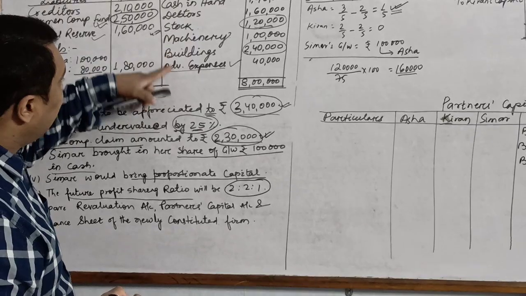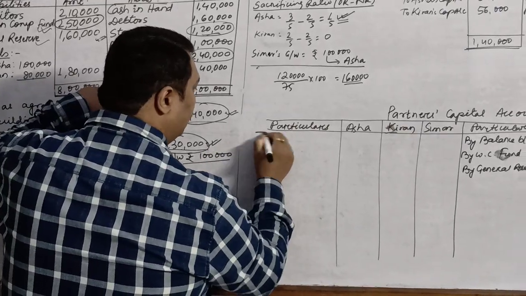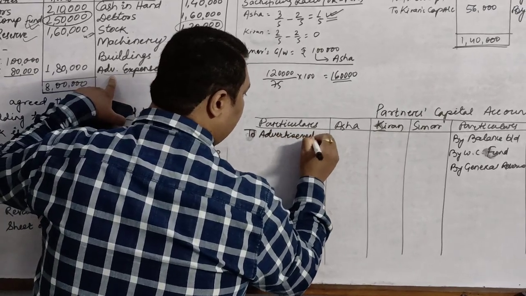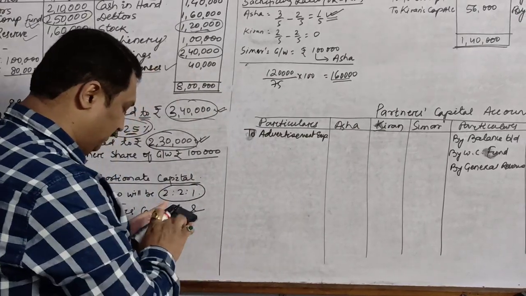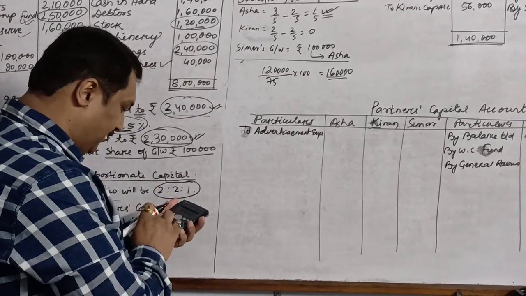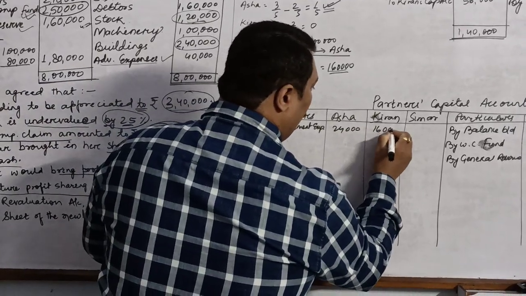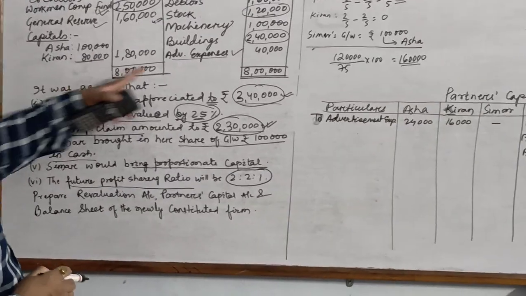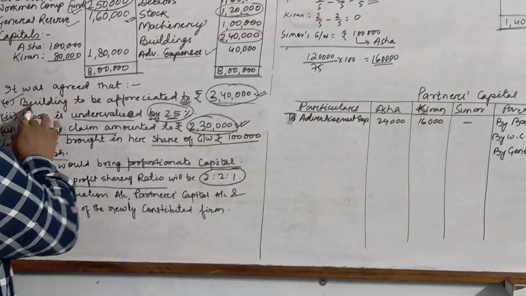Now on the asset side we have advertisement expense, which will be written off to advertisement expenses. This will also be written off in the old ratio, 40,000 divided by 5: 8 3s are 24, 8 2s are 16, the old partners will get the share. Now after the balance sheet we have been given buildings and stock.